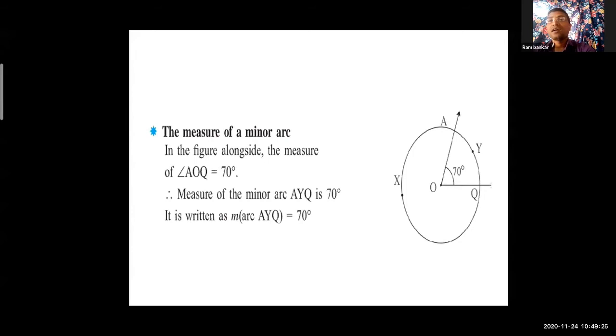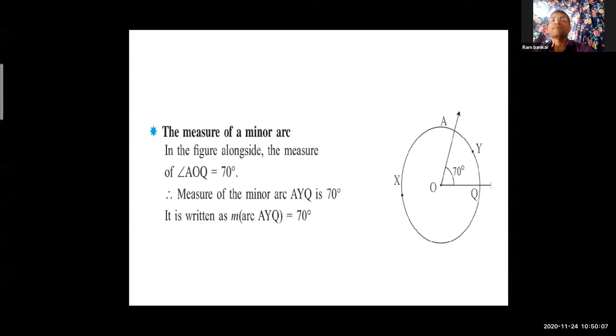Hence, dear students, I already told you that if the central angle is 70 degrees, the corresponding arc AYQ is also the same degree. So AYQ is 70 degrees. How is it written? Look at the last line of this slide. It is written as measure of, in brackets, arc AYQ is equal to 70 degrees. You can write another way also, arc QYA. AYQ or QYA, that is 70 degrees.